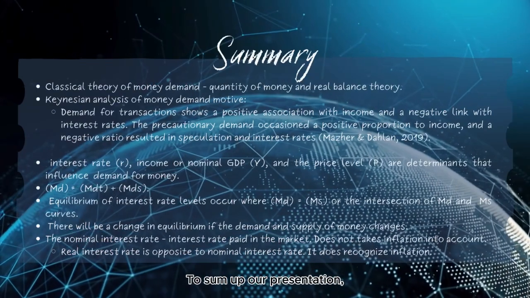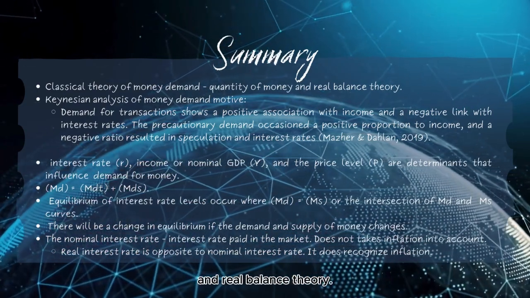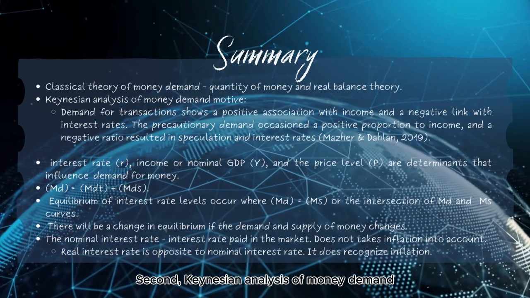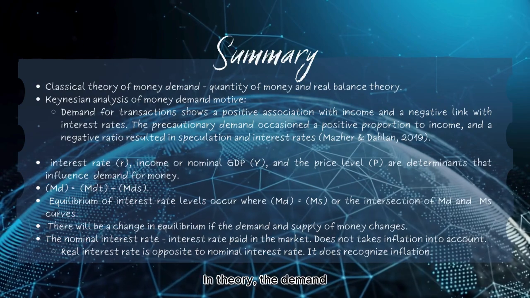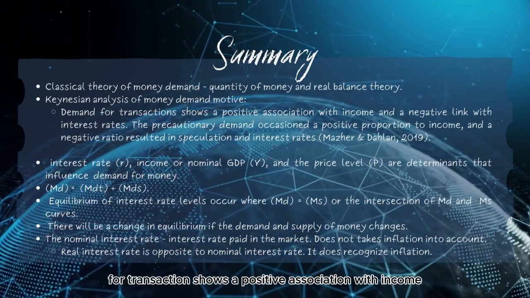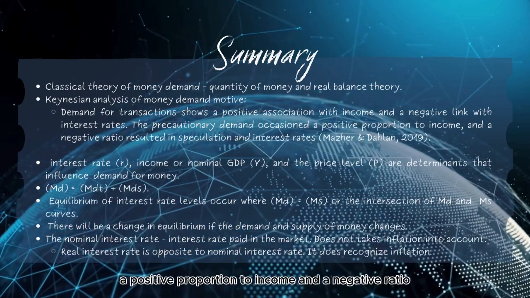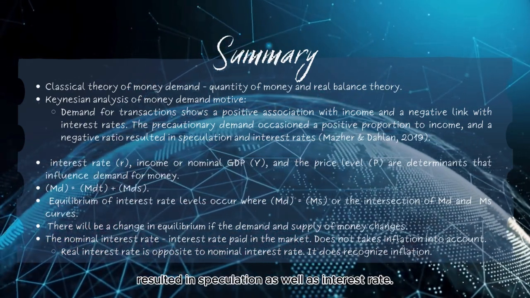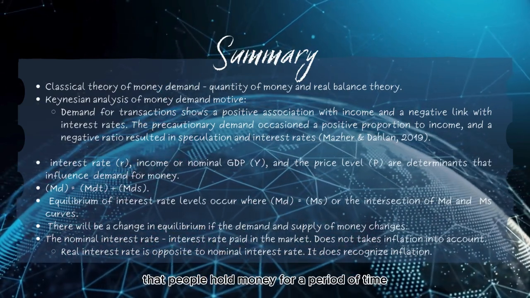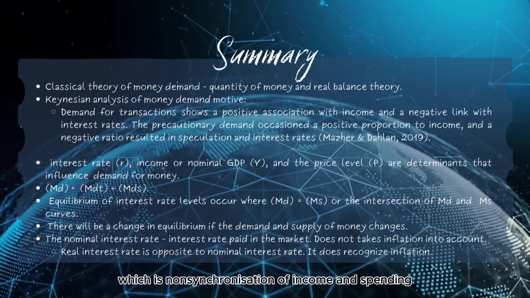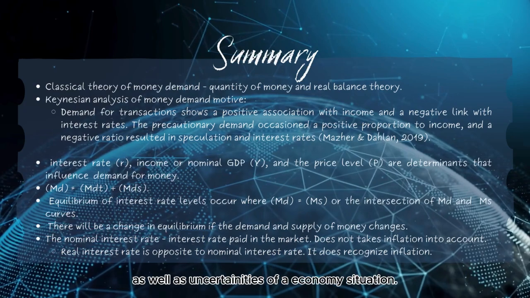To sum up our presentation, we can conclude that the classical theory of money demand consists of the quantity of money and real balance theory. Second, the Keynesian analysis of money demand motives are transaction, precautionary, and speculation. In theory, the demand for transaction shows a positive association with income and a negative link with interest rate. Meanwhile, the precautionary demand is positively related to income, and speculative demand is negatively related to interest rate. This analysis exists due to Keynes' belief that people hold money for a period of time due to two factors, which are non-synchronization of income and spending, as well as uncertainties of the economic situation.